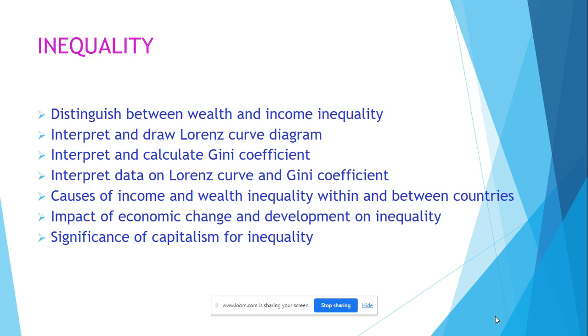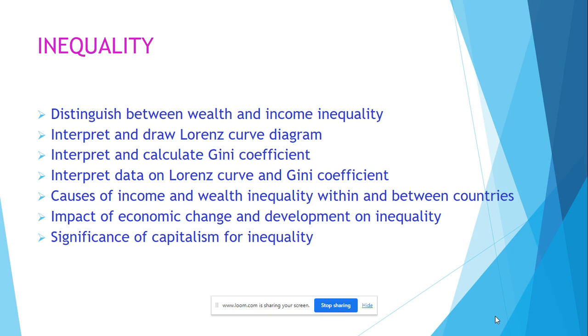Inequality, there are two different types of inequality that you can look at. Wealth inequality, which is where some people hold more wealth than others. That means they're holding more assets like houses or shares or other assets. And income inequality is where there's a difference between people based on the income that they are earning. Income is your salary or wage. It could also be benefits or a pension, for example. Remember that wealth is a stock concept and income is a flow concept. You can be looking at income and wealth inequality within a country, but also between countries.